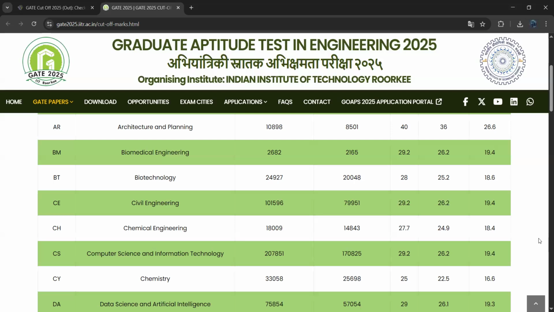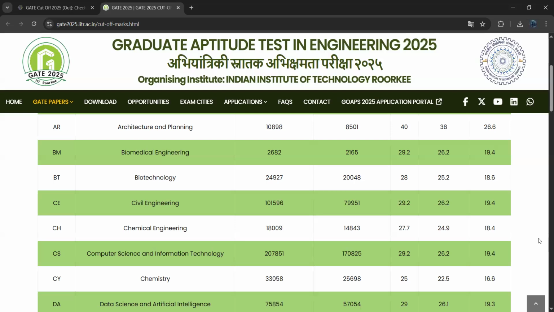Next one, Computer Science and Information Technology, CSIT branch. For this, 2,07,851 people were registered for this branch. I think this is the most preferable, most of the people were registered for this branch.